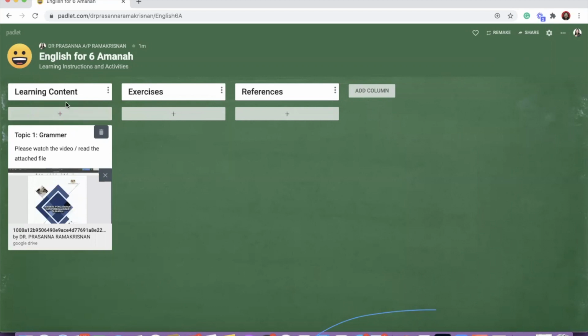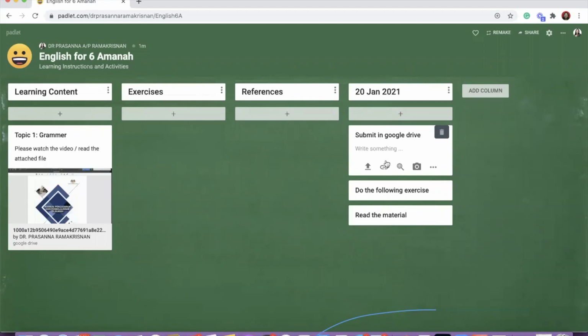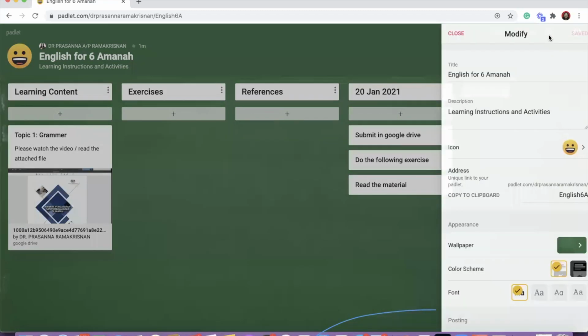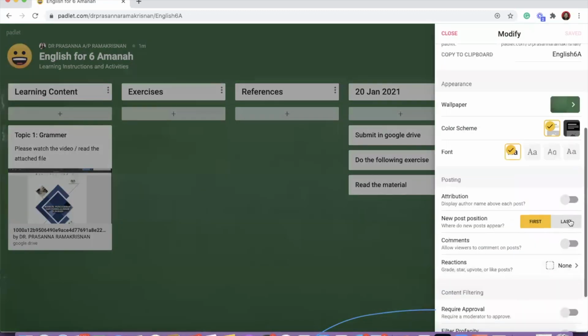So you can also create a simple board like that, and then you can put all the exercises. The one you have in PDF, the one you snap and everything can be put inside here. And the student can also look for the instruction inside here, or you can also create by days. For example, now the position, if you see it's adding at the top, but if you want to change, you can just go back to the setting and put it as last.